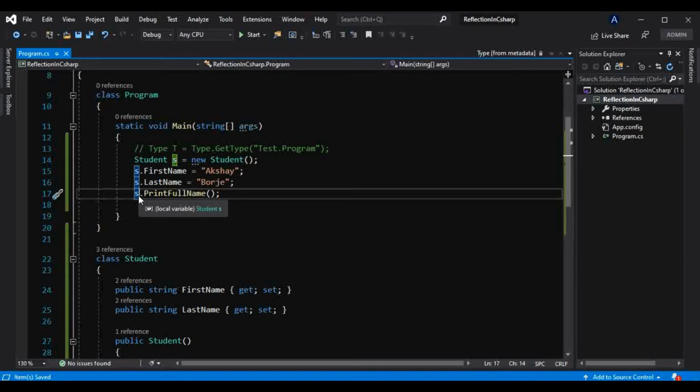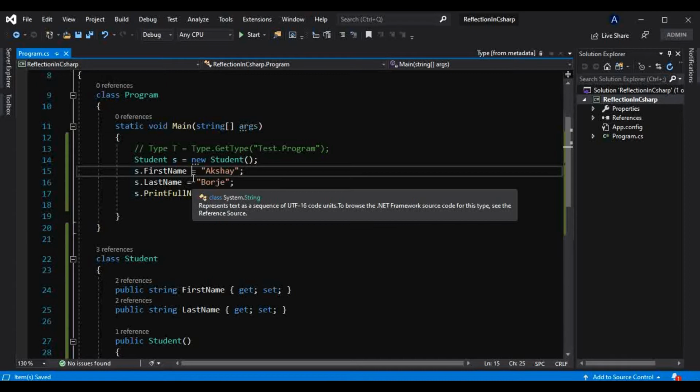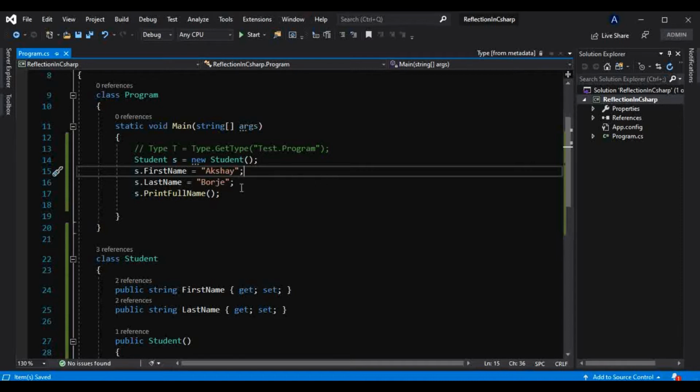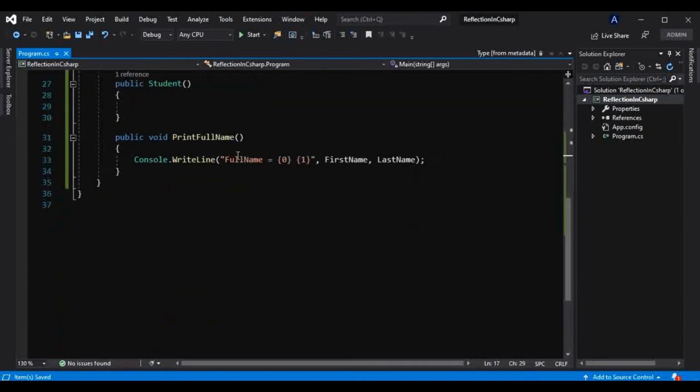By creating an instance, or an object of a class, we can call the members of that class. But have you ever wondered how it is working behind the scenes, or how the compiler is doing these things implicitly? Let me tell you, if you think that we are doing something like this, calling this method on this object, and passing nothing here,